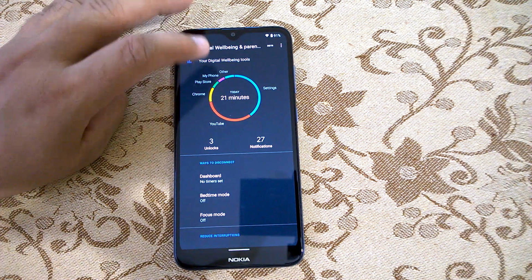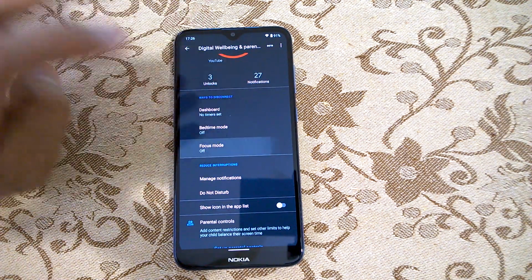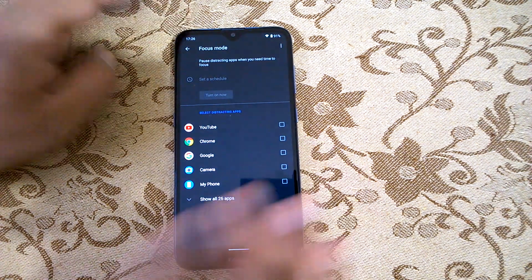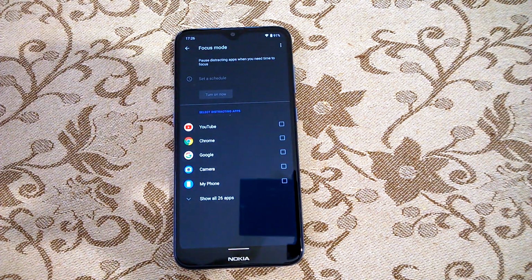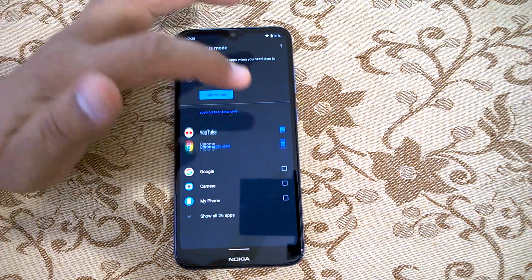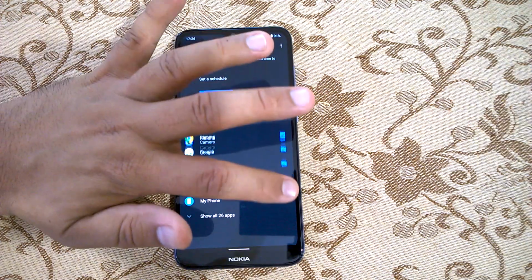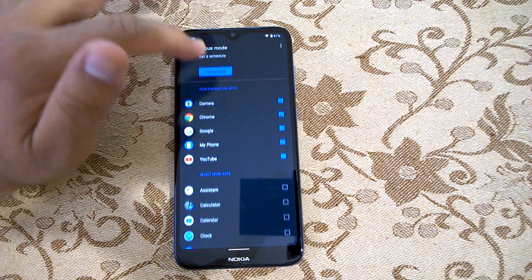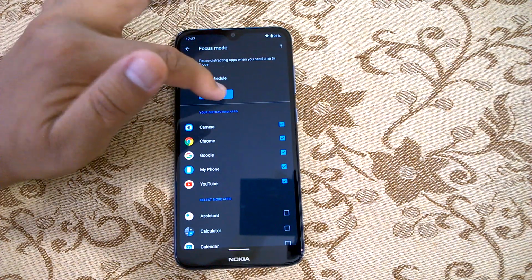One more thing which is very important that I would like to show is focus mode. Focus mode is quite an interesting feature. Let's say you need some peaceful time, you want to stay calm, you want to focus on something, you want to go through a call and you don't want to be disturbed by different notifications, calls, etc., you can just do that. So you can select apps from the list that you don't want to use or be disturbed by, and you can just turn on the focus mode.